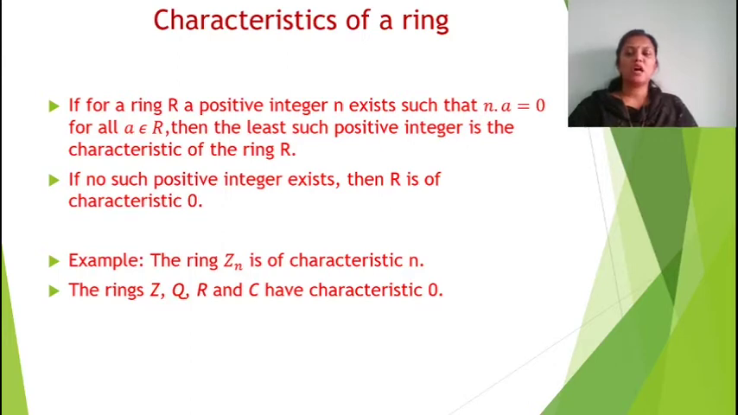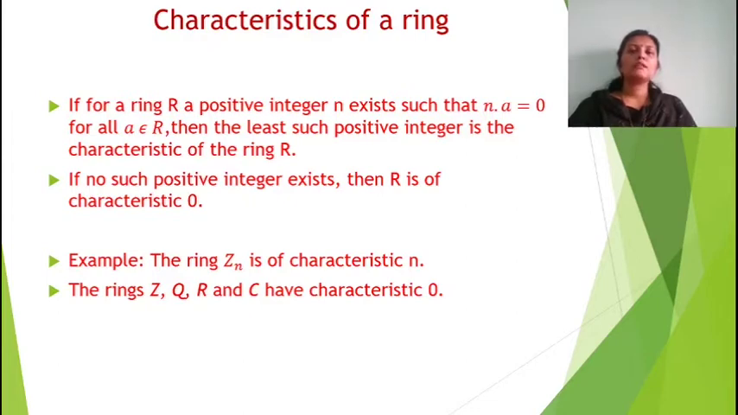If for a ring R there exists a positive integer n such that n into a equal to 0 for all a element of R, then the least such positive integer is the characteristic of the ring R. The same concept as the order in the group. There it is a raised to n; here, in addition, instead of a raised to n we have n into a, and the identity is 0. So na equal to 0. The least such positive integer is the characteristic of a ring. If no such positive integer exists, then R is of characteristic 0.